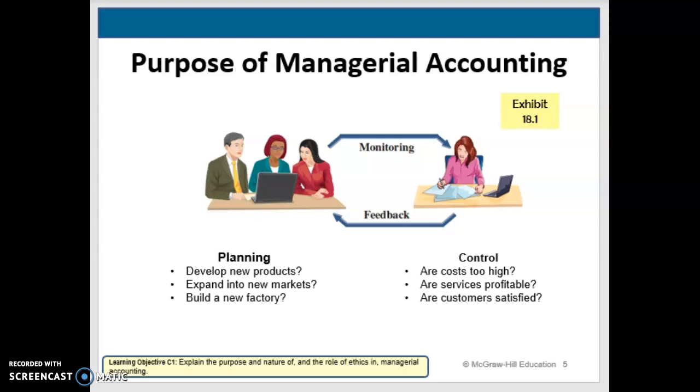And then we want to look at what kind of controls we have. So what kind of things do we put in place to make sure that we are able to plan those decisions, monitor them, and evaluate to see if they were good. So those are all important parts of it.